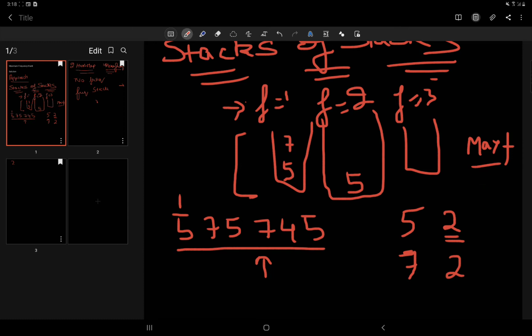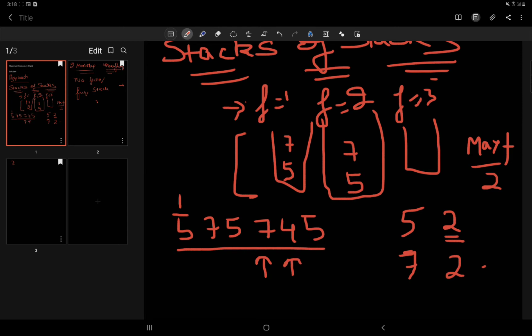In the previous case only it will be set to 2, and after adding to my first hash map where I am keeping the track of number and their frequency, I'll update it in the corresponding frequency stack and I'll push 7 to it. Alright, now we are at this position.